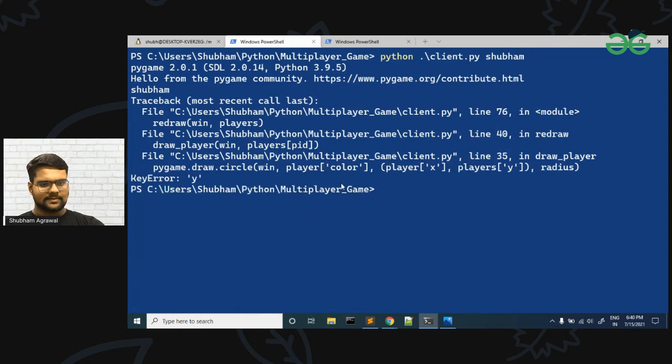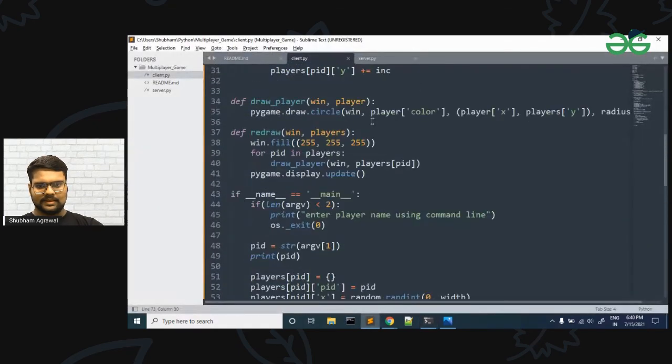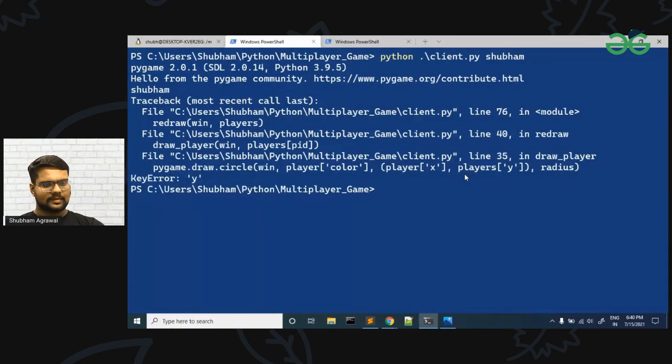Okay, so we are getting an exception in Y. So key error, Y is not present. By mistake I have used player here, so it will be player in here. It will be player. Let me run it again.